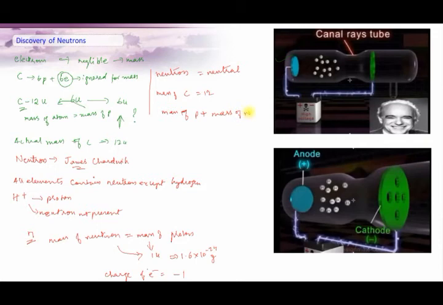So, we know that the atomic mass of carbon is 12 and the mass of protons is 6. So, the mass of neutrons will become 6. So, the mass of 6 protons plus the mass of 6 neutrons is equal to the mass of the carbon atom. So, the atomic mass of an atom is decided by the sum total of the mass of protons and the mass of neutrons.